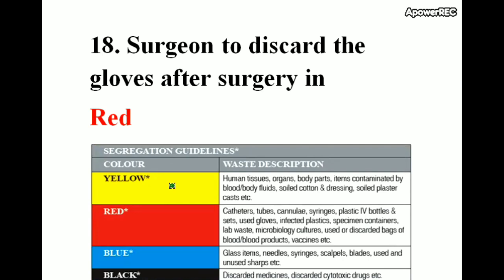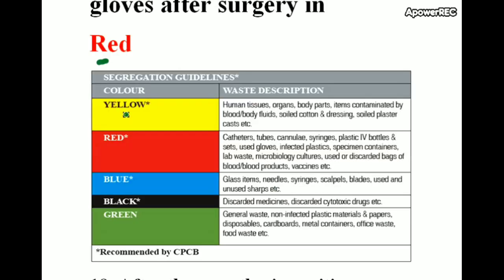The surgeon discards the glove after surgery in the red bin. There are different color bins in hospitals: yellow, red, blue, black, green. In the yellow bin we can put human tissues, organs, body parts, items contaminated by blood and body fluids, soiled cotton, dressings, soil, plaster casts, etc.